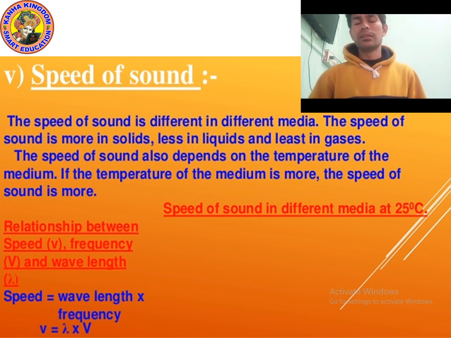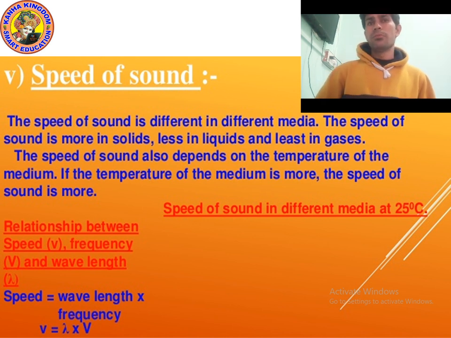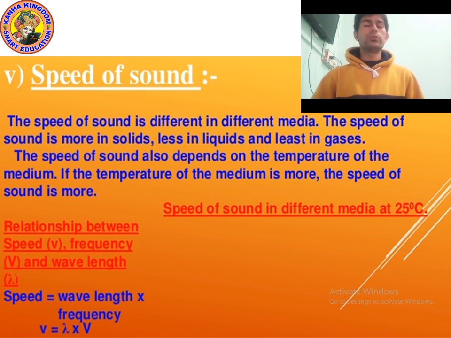If speed is denoted by v, wavelength by lambda, and frequency by capital V, then the formula becomes small v equals lambda into capital V. If the wavelength and frequency increase, then the speed will also increase. I hope you understood. Now let's move on to the next point.